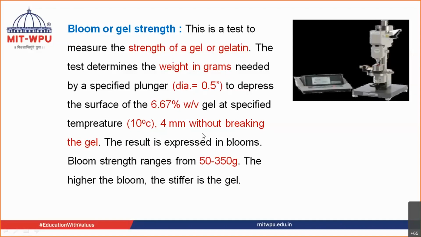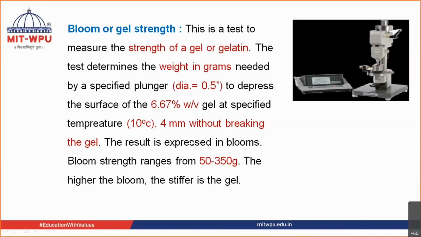We talked about the viscosity of gelatin, that the gelatin solution should be viscous in nature. And we also talked about the iron content, that the iron present inside the gelatin should be limited to 15 ppm. Also, we talked about the gelatin being of USP grade, etc.